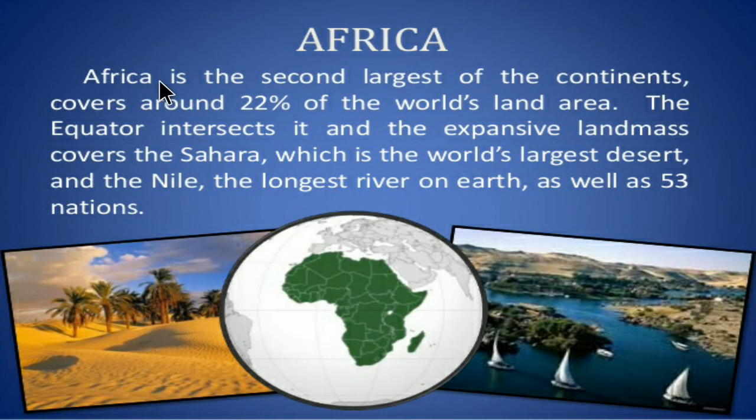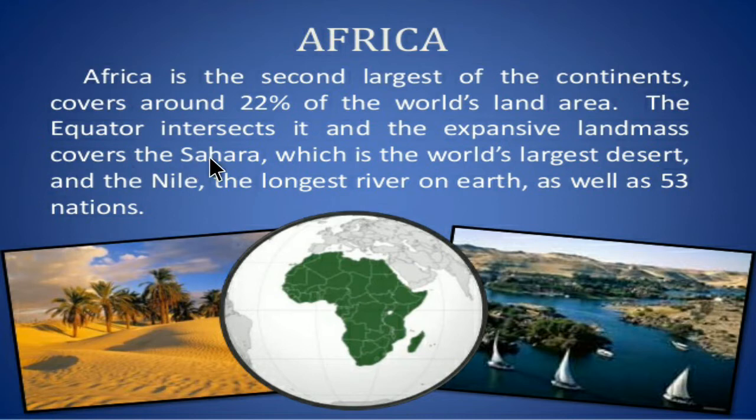The equator intersects it, and the expansive landmass covers the Sahara, which is the world's largest desert.